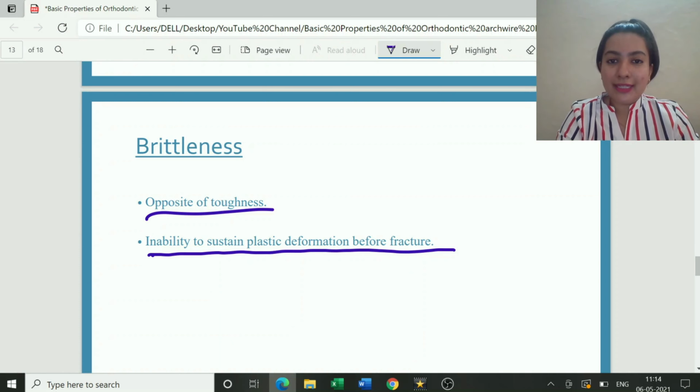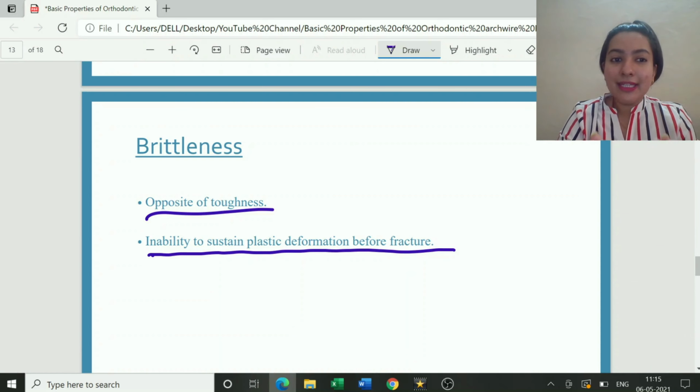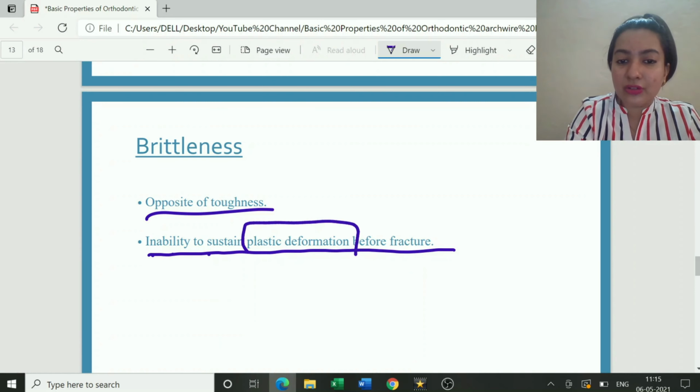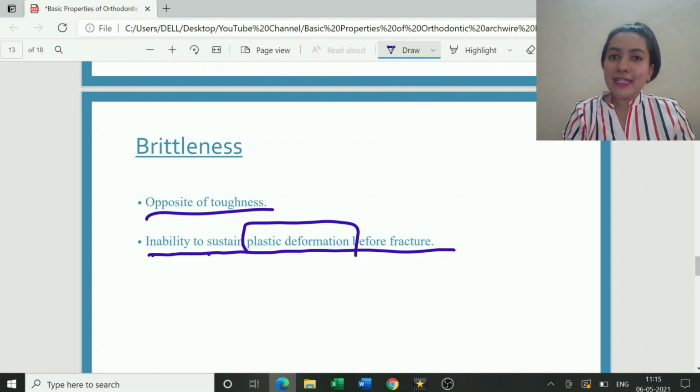If this is a wire which is brittle, I apply some amount of force, and if it directly fractures, it means it is brittle. A material is said to be brittle if it has the inability to sustain plastic deformation before getting fractured. The wire immediately gets fractured.